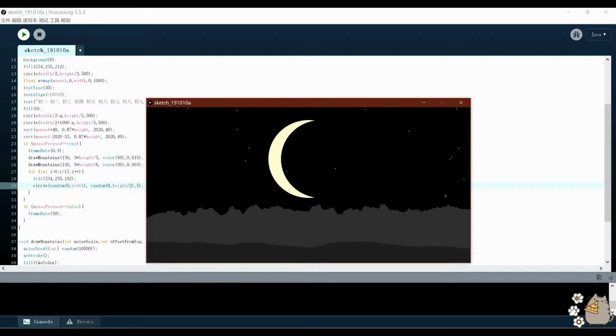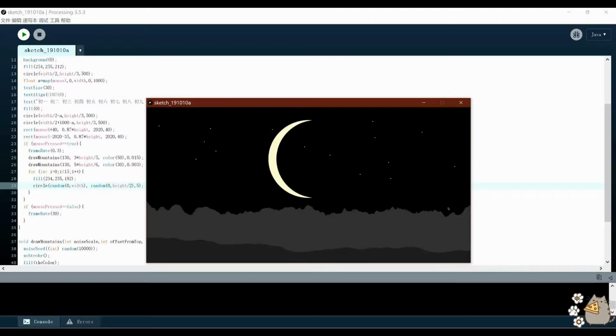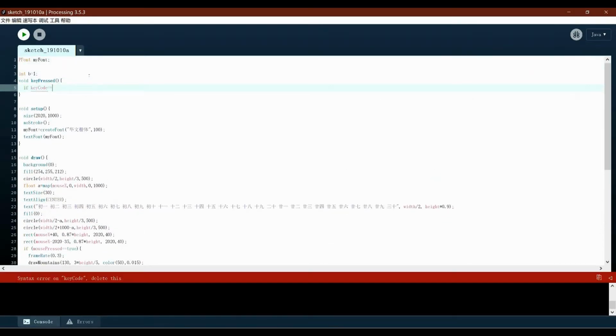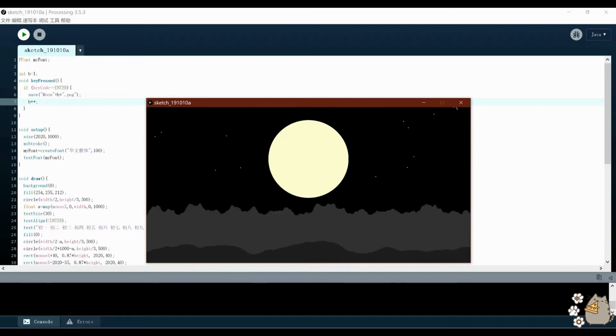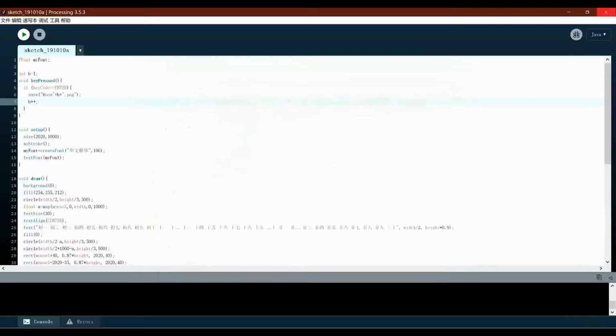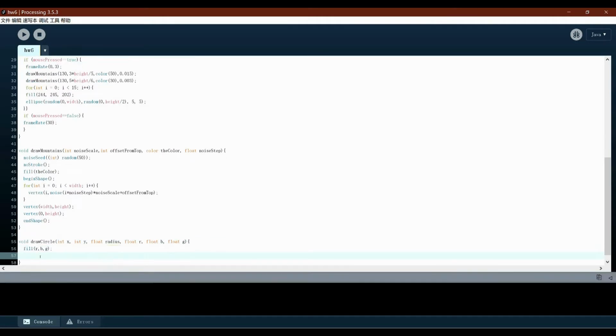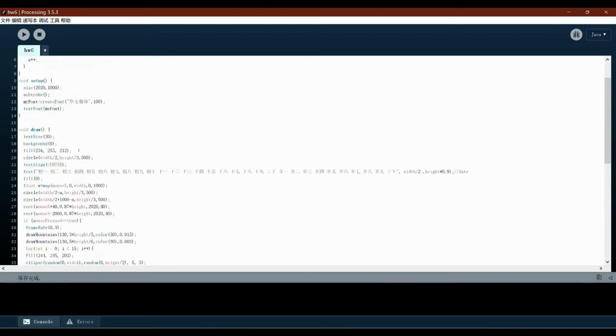And I also added some random stars around the moon so it looks more like real light. After that, I added another simple function so people can save the picture by just pressing the Enter key. Last but not least, I used the new function to draw the moon so it looks prettier.